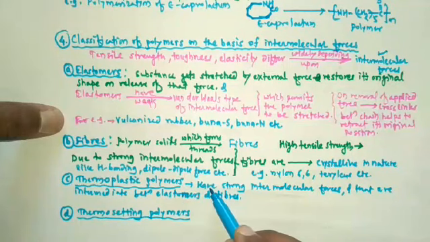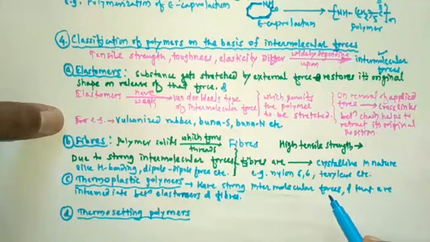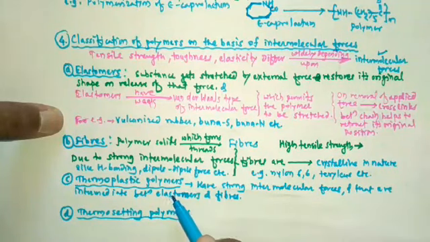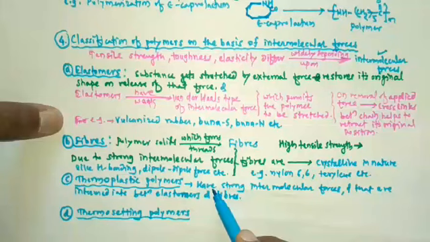They have strong intermolecular forces. Listen once again. Thermoplastic polymers have strong intermolecular forces, but these forces are intermediate between those of elastomers and fibers.